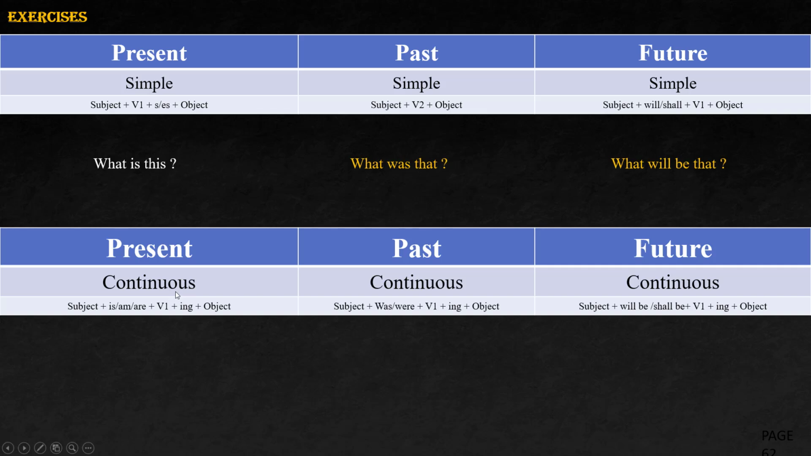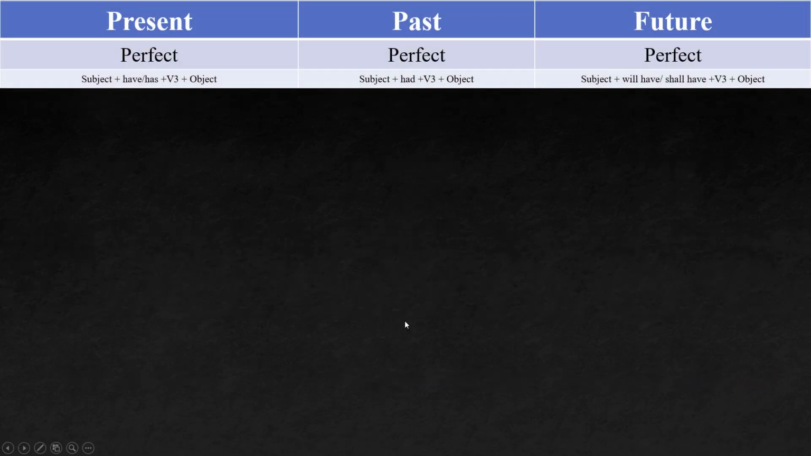Next, present continuous. What are you doing now? Here, are becomes were. What were you doing? Not now, it should be yesterday. Here, what will you be doing tomorrow? Okay, the sentence simply becomes like this. What will you be doing tomorrow? Correct? We'll focus again on present perfect, past perfect, and future perfect.